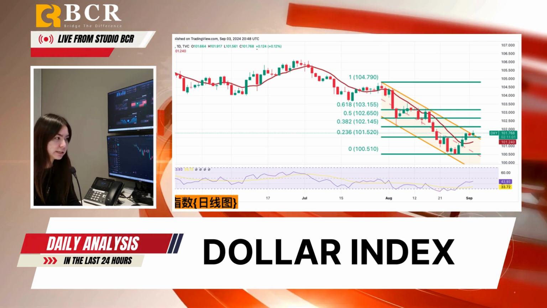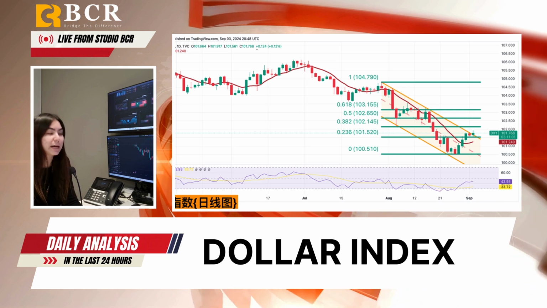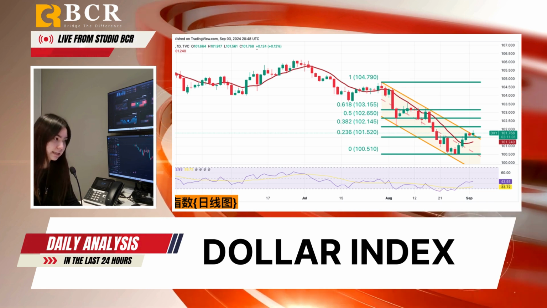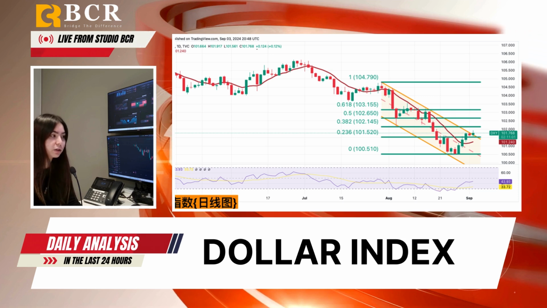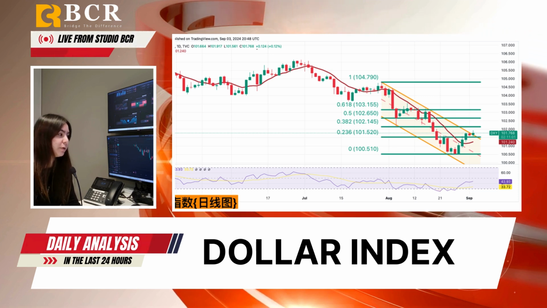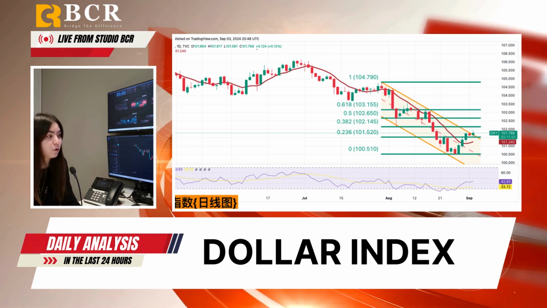The key resistance levels are 101.98 and 102, and further resistance at 102.65 and 102.85, while the support lies at 101, with a potential drop to 100.51 if broken, and possibly further to the psychological level of 100.